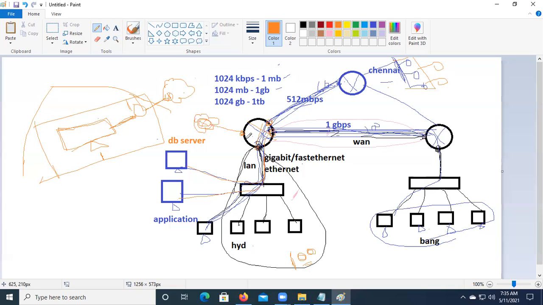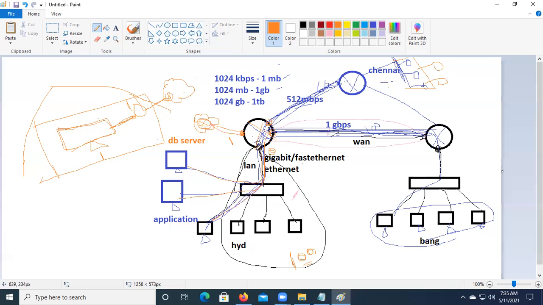To connect that, your router should have a particular port. We use Gigabit Ethernet. There is gigabit 0/0 and gigabit 0/1. The numbering always starts from 0 on routers. Gigabit 0/0 is connected with your switch. Gigabit 0/1 is connected with your ISP.